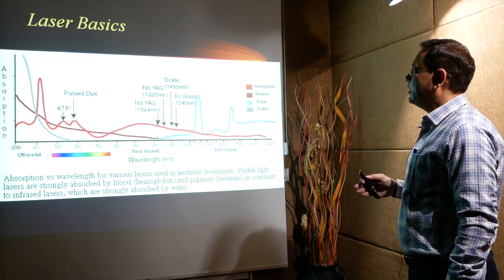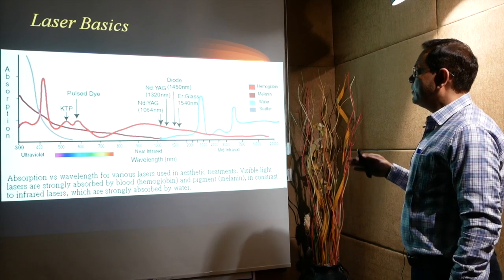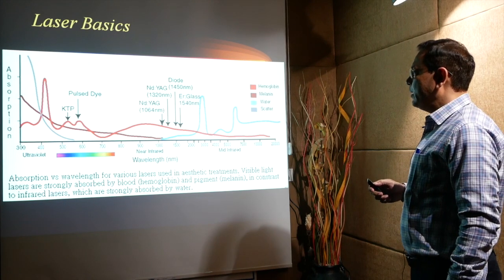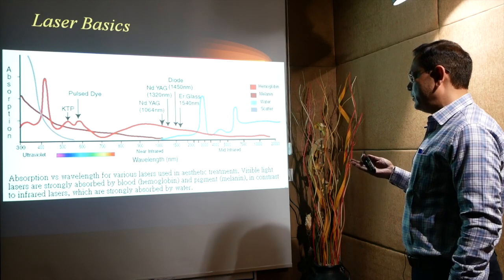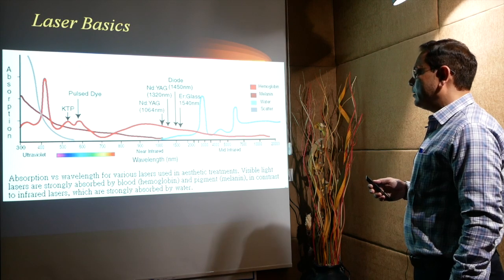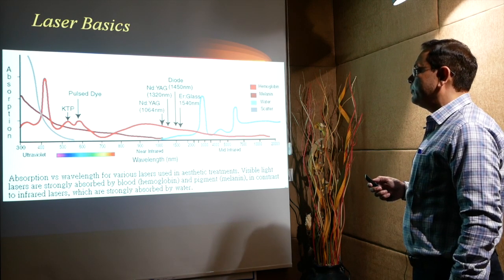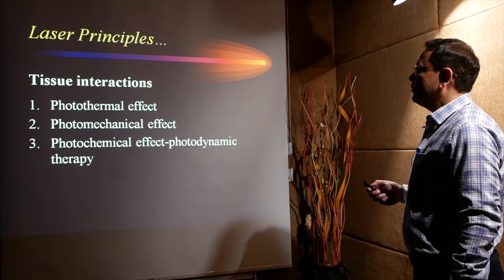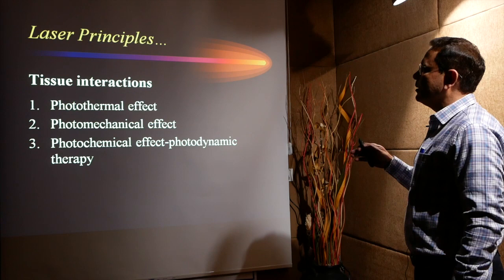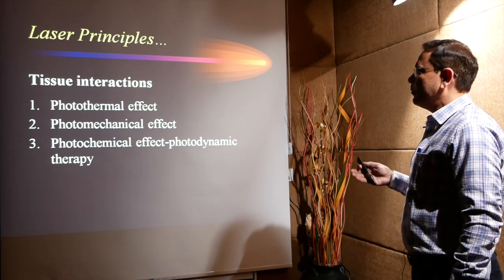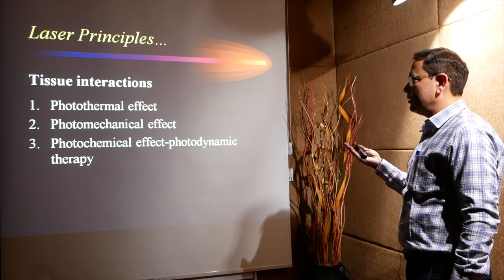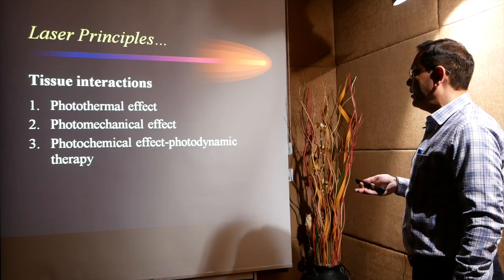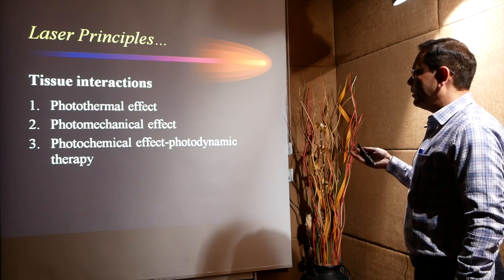So this is the laser basics showing various absorption and wavelength for various lasers used in aesthetic treatment. Visible light lasers are strongly absorbed by the blood, that is hemoglobin, and the pigment melanin, in contrast to infrared lasers which are strongly absorbed by water. Now coming to the tissue interaction. Once the laser light is irradiated on the skin, there are three possible interactions: one is photothermal effect, another is photomechanical effect, and the third is photochemical effect, as in the case of photodynamic therapy.